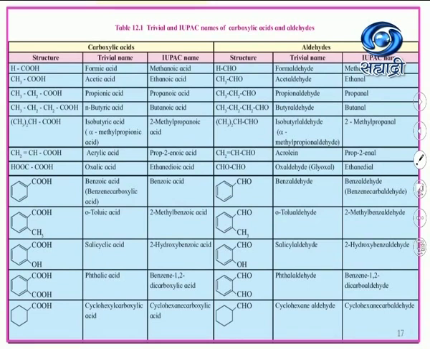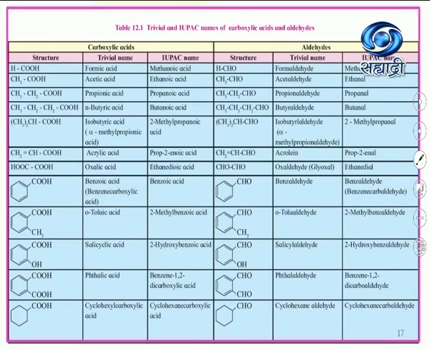So here you will observe a benzene ring with COOH and a CH3 group attached; the common name is ortho-toluic acid, and the IUPAC name is 2-methylbenzoic acid. At carbon number 2 there is a methyl group, therefore 2-methylbenzoic acid. This is salicylic acid, with a COOH group. At carbon number 2 a hydroxyl group is there, therefore the IUPAC name is 2-hydroxybenzoic acid. Here 2 carboxyl groups are there, so it is phthalic acid, and benzene-1,2-dicarboxylic acid is the IUPAC name. Here the cyclohexane ring is attached to the carboxyl group, that is cyclohexane carboxylic acid.